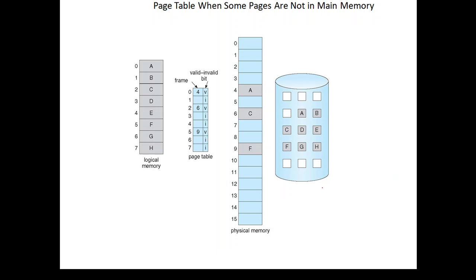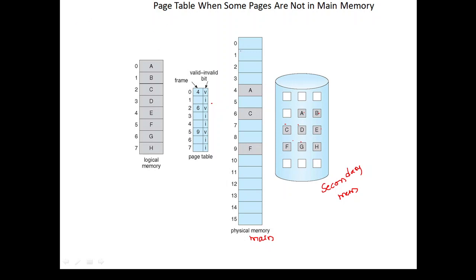So here this is the secondary memory. Fine. This is the secondary memory, and physical memory in the sense is the main memory. And this is the logical memory. So here it is a page table. Here what are the processes? A, B, C, D, E, F, G, H. These are the processes we are having. Fine. Here the valid and invalid bit.